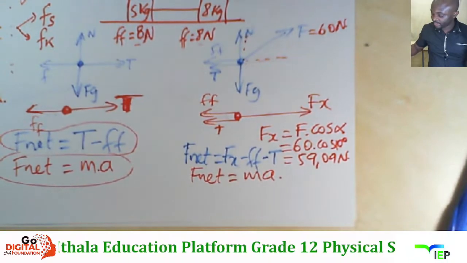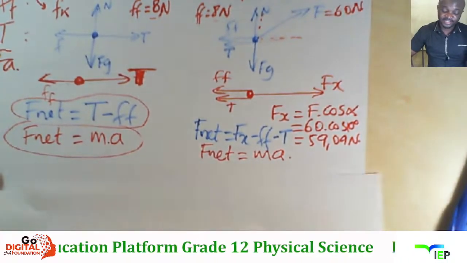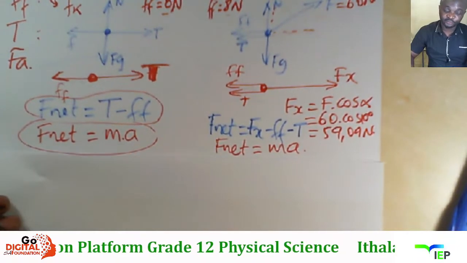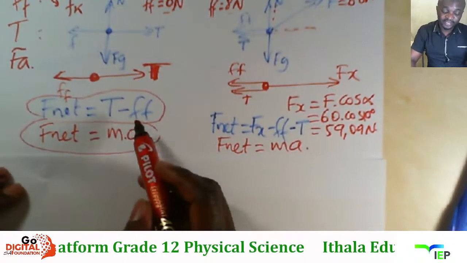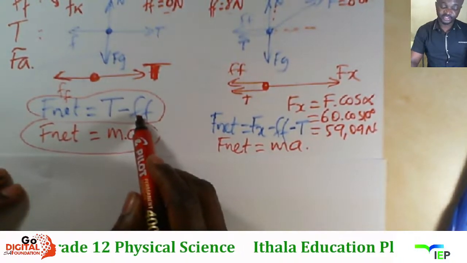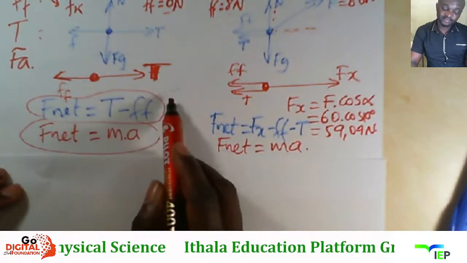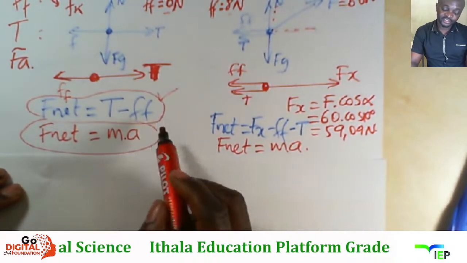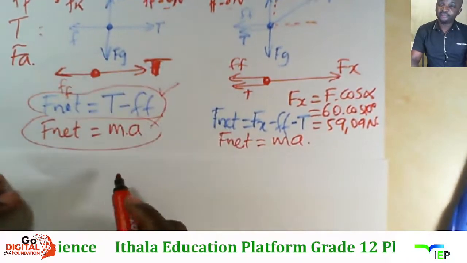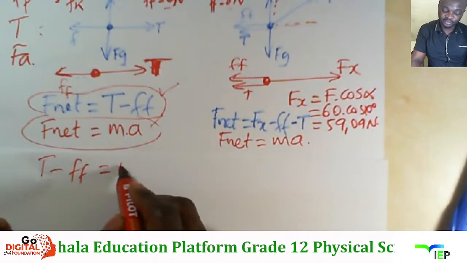So into soyenza ke manje si-equate laba ababili ngoba bayafana, the same magnitude, the net force. So njengoba ngithe ukuthi net force is T minus friction, ngiphinde ngithi net force is m times a, kusho ukuthi T minus f friction iyalingana no ma. So ngizothi T minus friction is equal to ma.